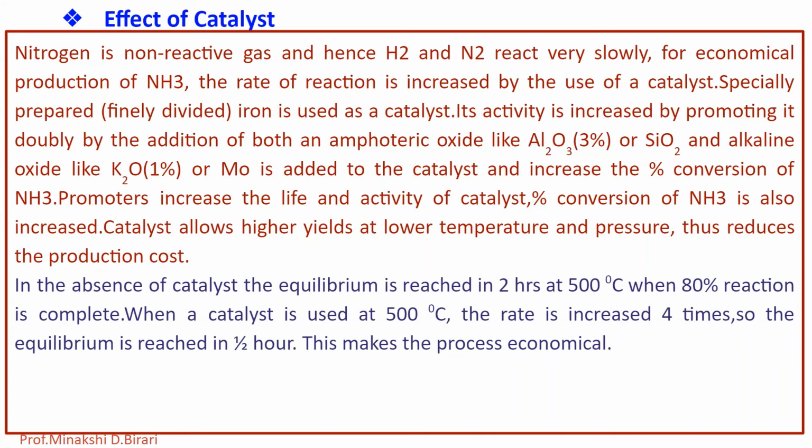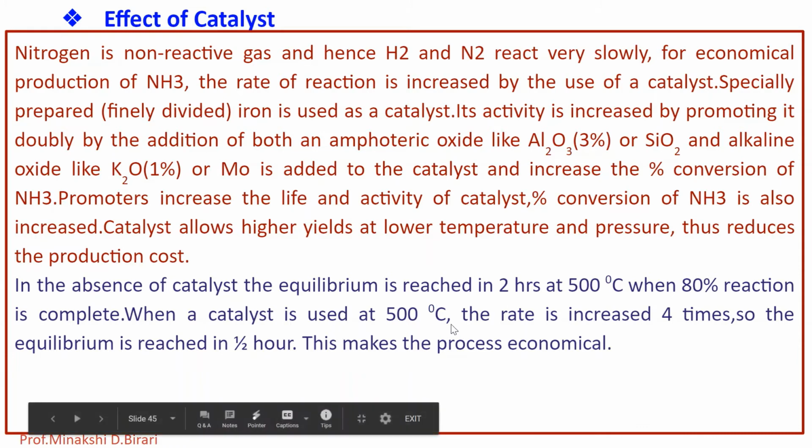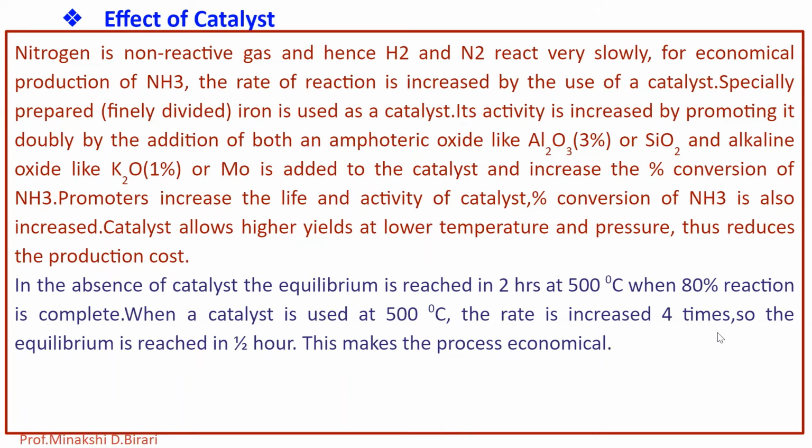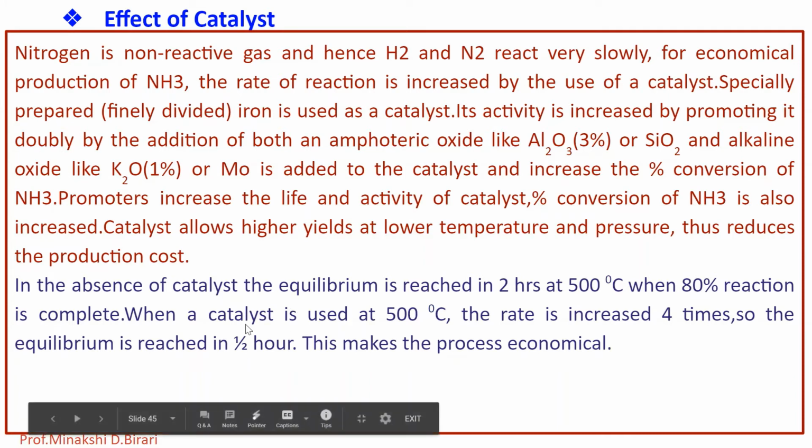In absence of catalyst, the equilibrium is reached in 2 hours at 500 degrees Celsius when 80% reaction is complete. When a catalyst is used at 500 degrees Celsius, the rate is increased 4 times. So the equilibrium is reached in half hour only. So this makes the process very economical.